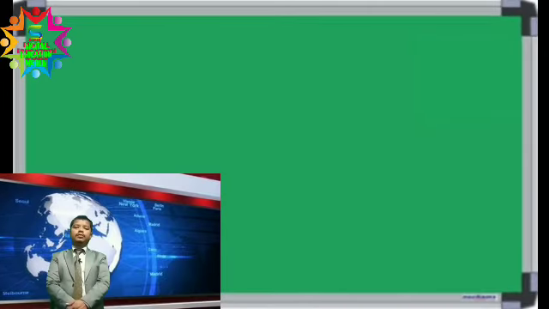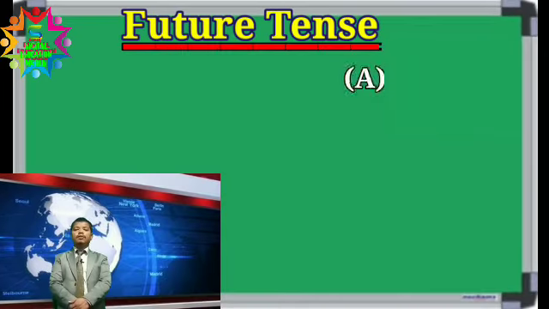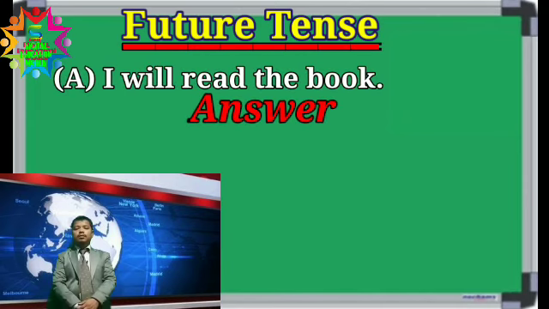Now we will move to the future tense questions. I will read the book. The answer will be: The book will be read by me. So in this way you can do the questions from present, past and future tense.